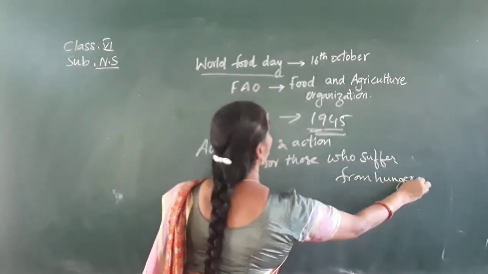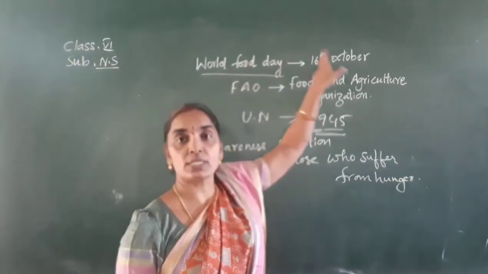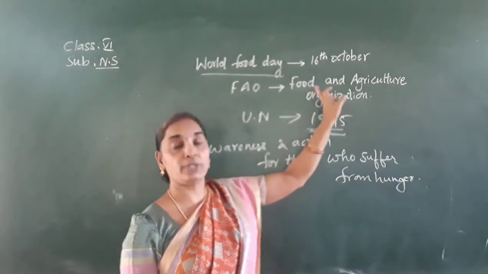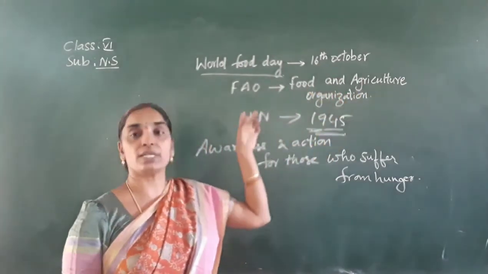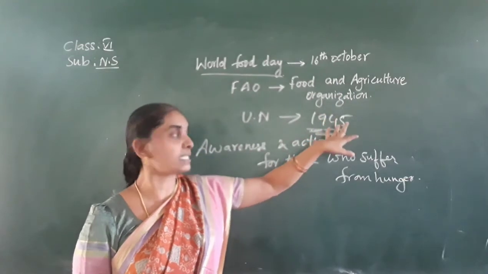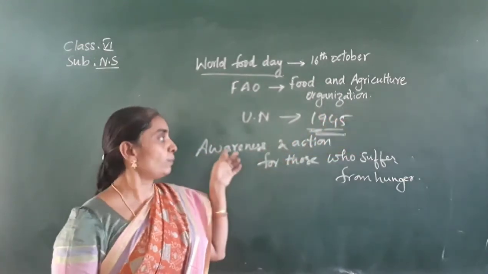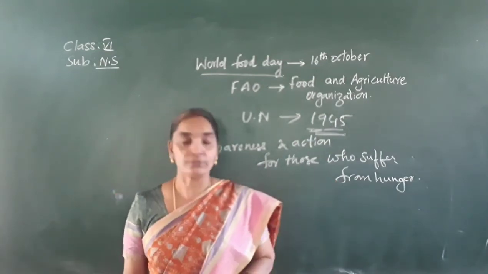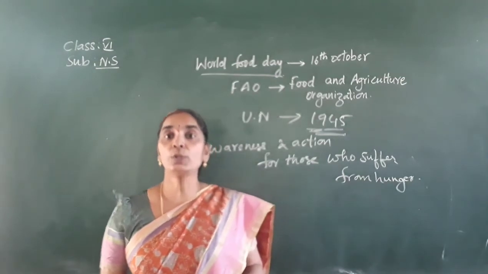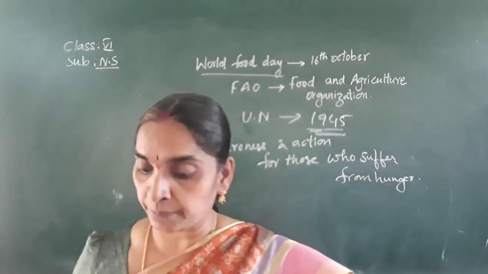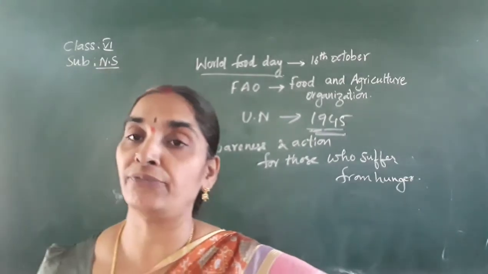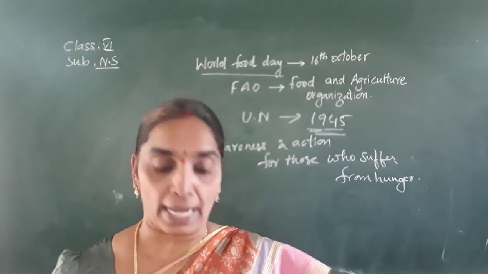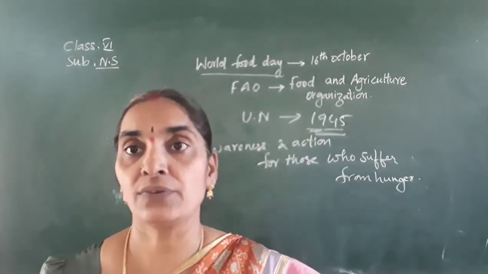Once again I repeat, children, World Food Day is celebrated on 16th October. It was launched by the FAO, that is the Food and Agricultural Organization, which was launched by the United Nations in 1945. Its main objective is to promote awareness and action for those who suffer from hunger, and to promote the need to ensure food security and nutritious diets for all.